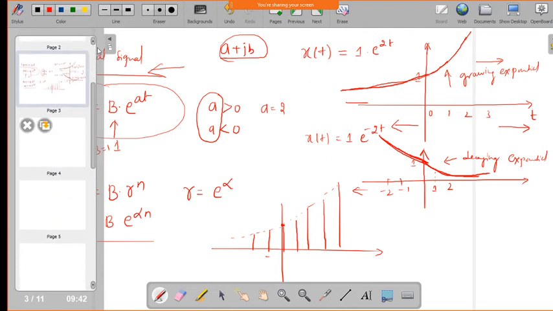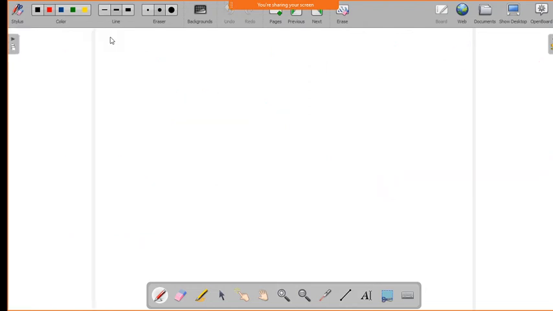How can we express the complex exponential signals? By using one very well known formula, that is Euler's identity, we can express the signal in terms of exponential signal.